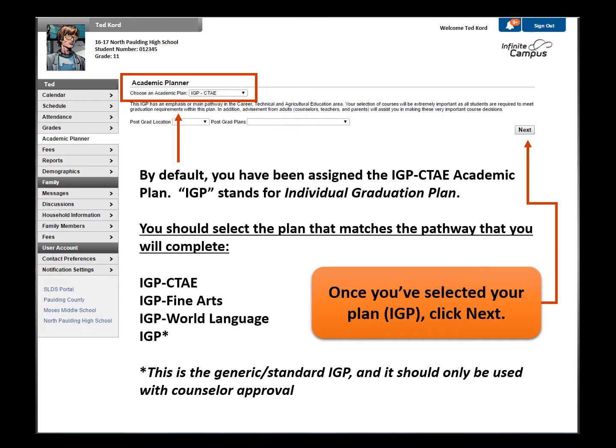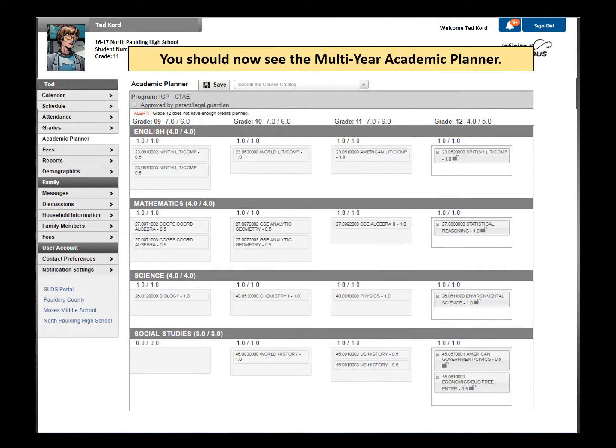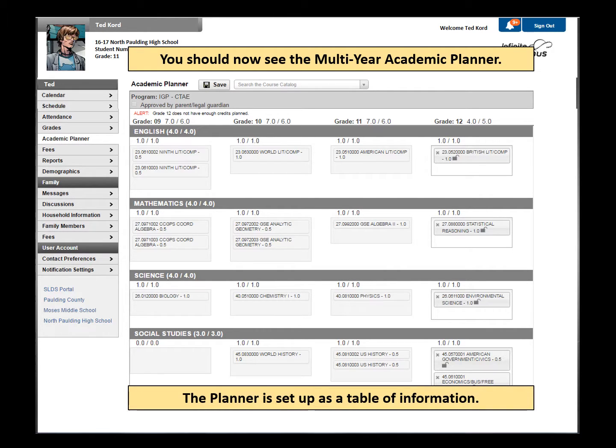You will always come to this screen when you click on Academic Planner on the left-hand menu. If the student has previously selected the correct IGP, simply click on the Next button on the right side of the screen to proceed. You should now see the Multi-Year Academic Planner. The planner is set up as a table of information.